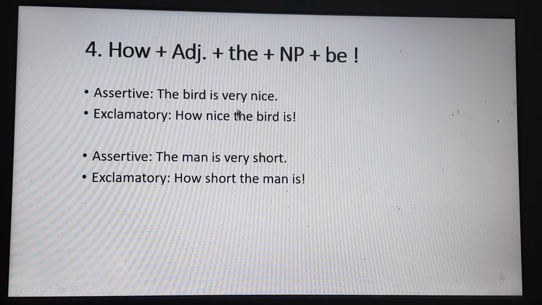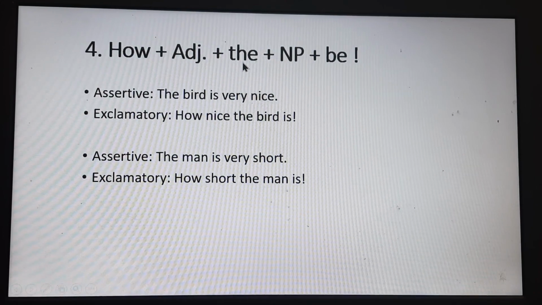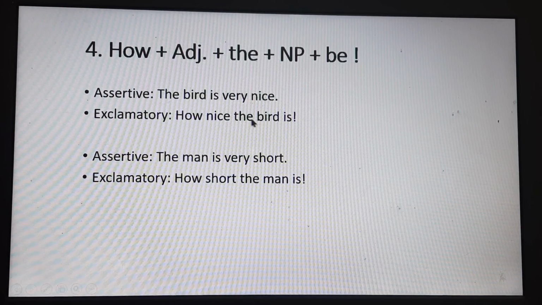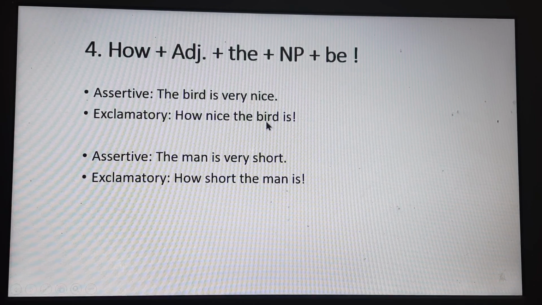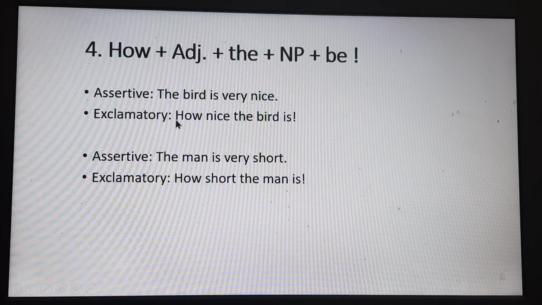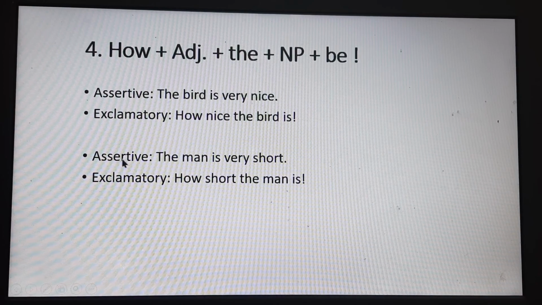From our structure we have got the here, and NP or noun is bird here. Then the be verb, and the note of exclamation is given. How nice the bird is.